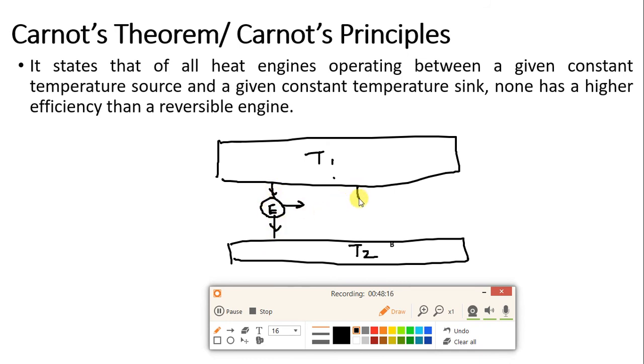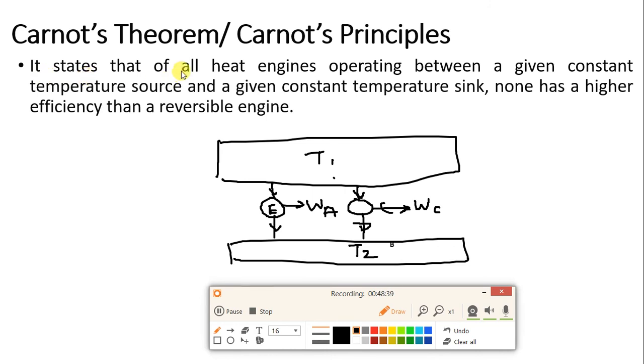And the second engine is the Carnot engine. Carnot means reversible. It is also taking heat, rejecting heat, and we are getting work. Here also we are getting work, but this is W actual, the actual work, and this is W Carnot, the ideal work. So this work will be more in the Carnot engine. Okay, so the same thing is written over here.